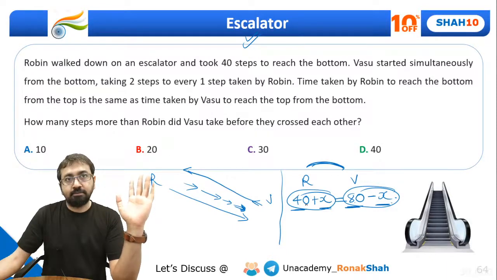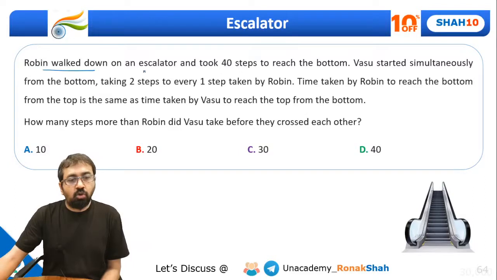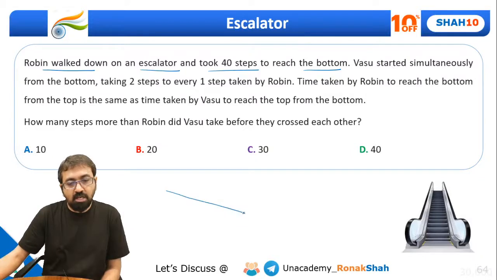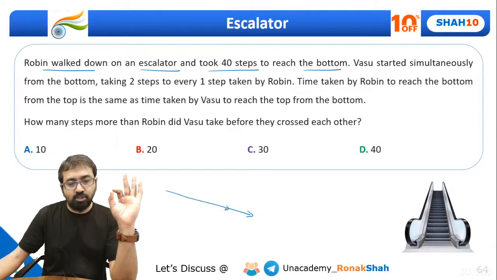Okay, let's look once again. Robin walked down an escalator and took 40 steps to reach the bottom. By now we have understood that the escalator is moving down.